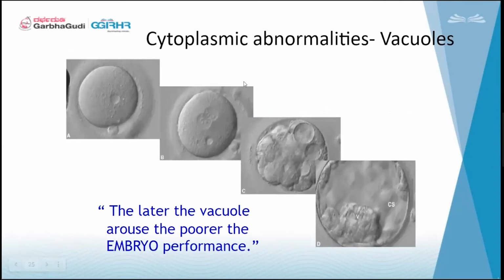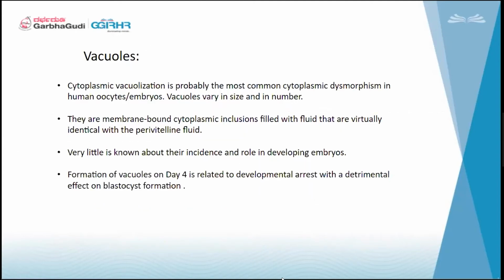So, cytoplasmic abnormalities. I have again shown that you have multiple vacuoles, everything here in the first one. Again it is carried over to the second one, it is carried over after fertilization also, again in the morula stage it is there, blastocyst stage also it is there. Blastocyst is forming well, but having a vacuole, sometimes will not give us good pregnancy, or sometimes they can go to aneuploidies also.